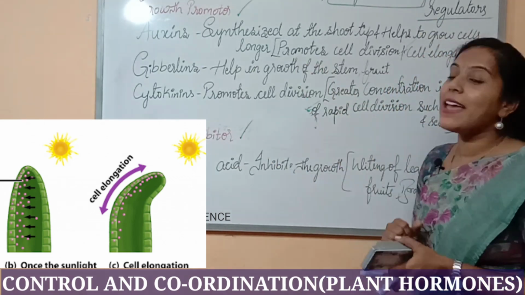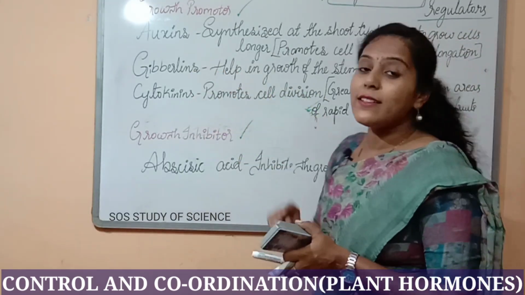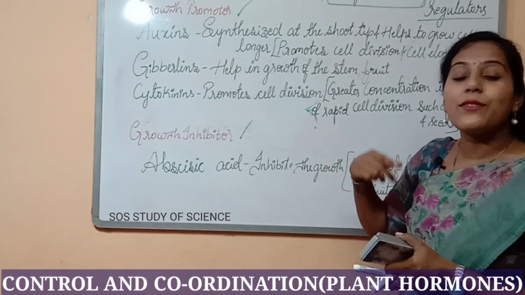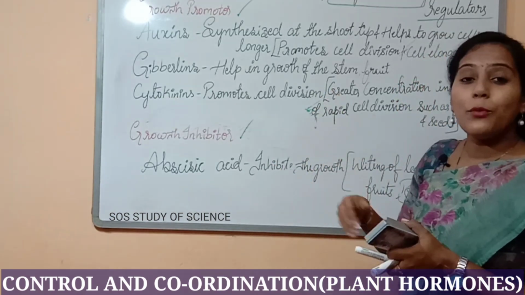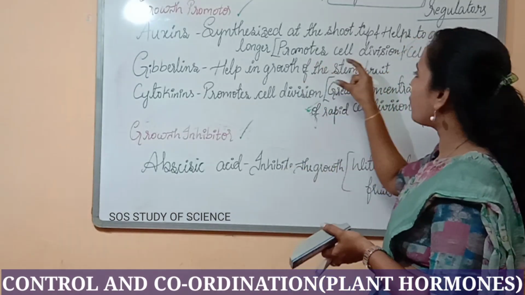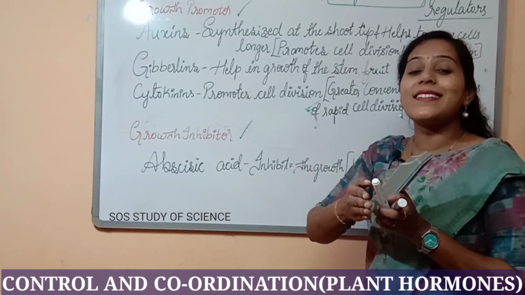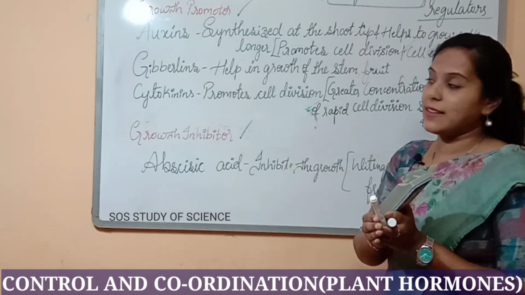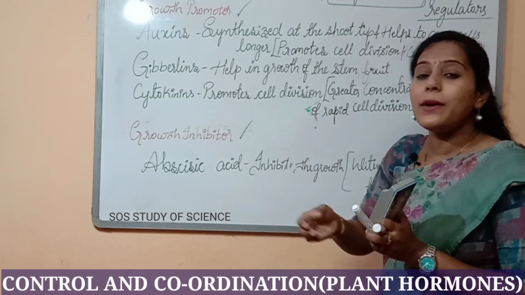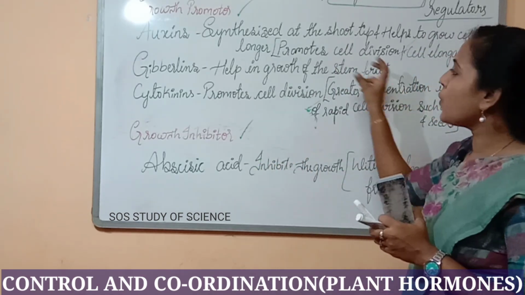Now moving to the next hormone, that is the gibberellins. What is the function of gibberellins? These gibberellins help in the growth of the stem as well as the fruits. Gibberellin stimulates some kind of chemicals inside the plants, which helps in the growth of the stem of the plant. Thickness of the plant increases. So when the gibberellin concentration increases, the size of the stem increases, the thickness of the stem increases,